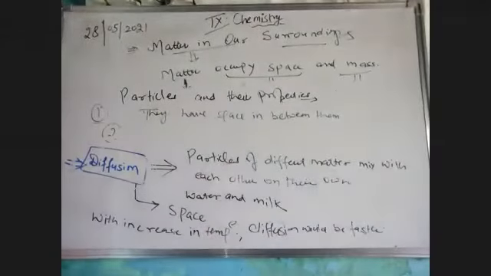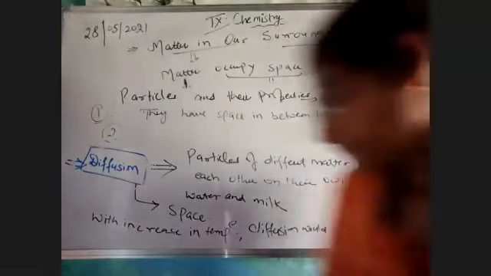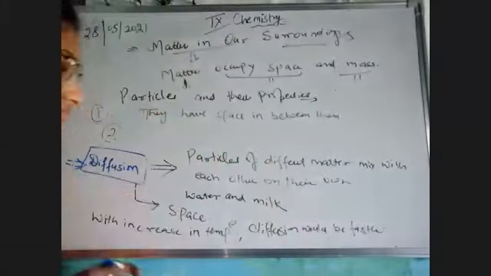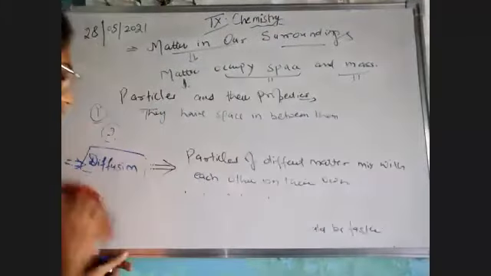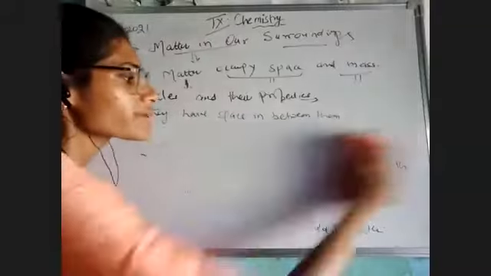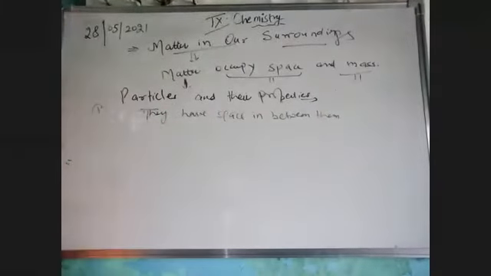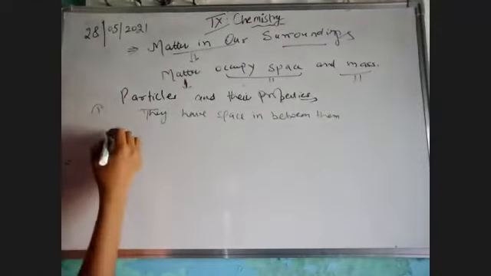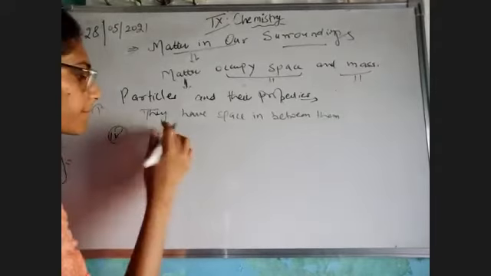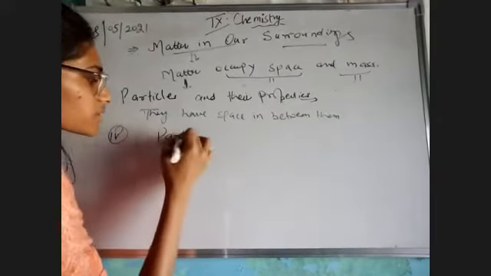Now, we have been left with the last topic, that is, the particles of matter attract each other. The last property of particles is that they attract each other.